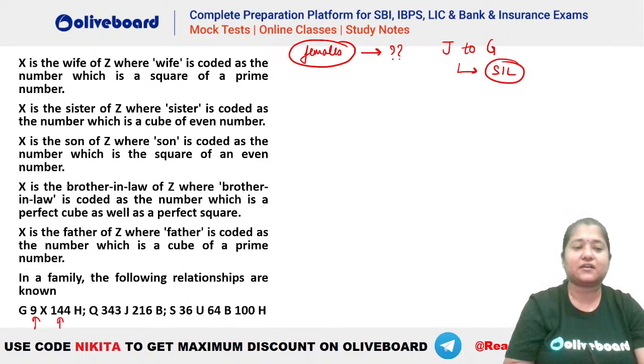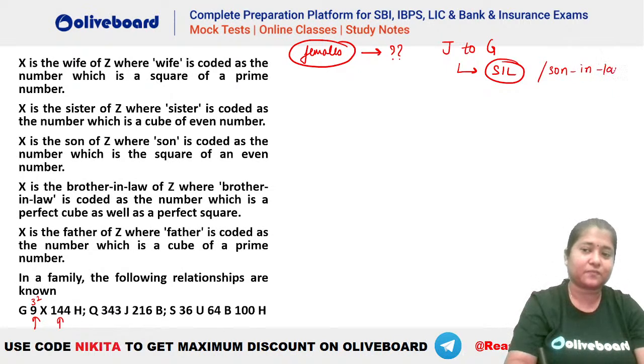So let's check. What do we have? 9. You can see what the hints given here are. X is the wife of Z, where wife is coded as a square of a prime number. Now here 9 is what? It is a square of 3, right? It is 3 square. Okay, son-in-law. Acha, this is sister-in-law. We can also have son-in-law. Chalo, theek hai, we'll check. So whether it's sister-in-law or son-in-law, we will check.